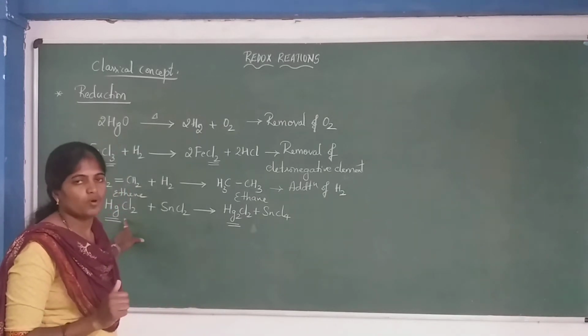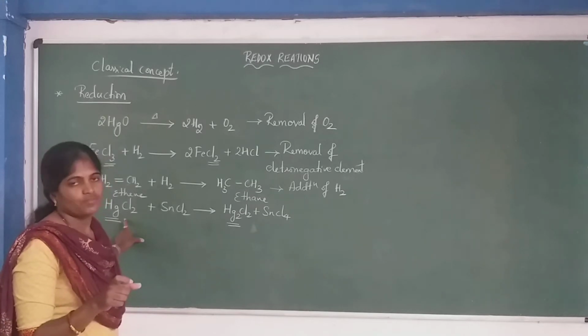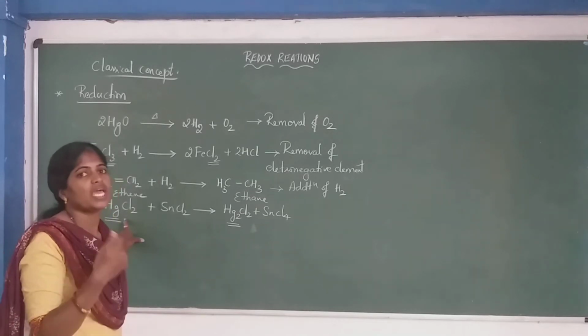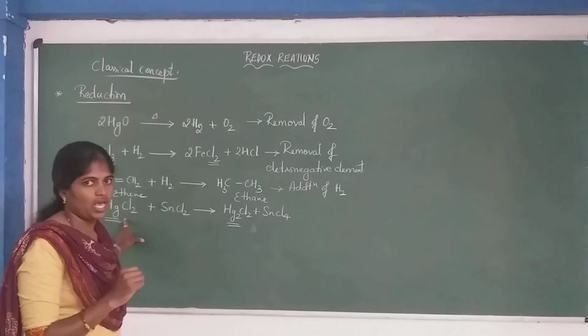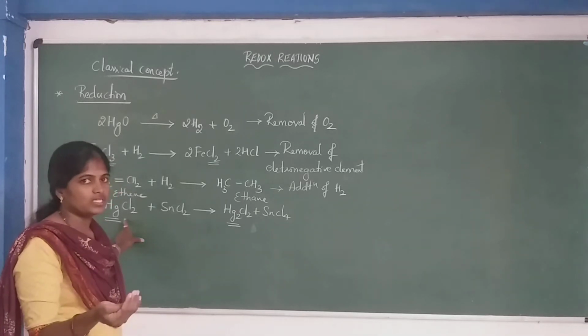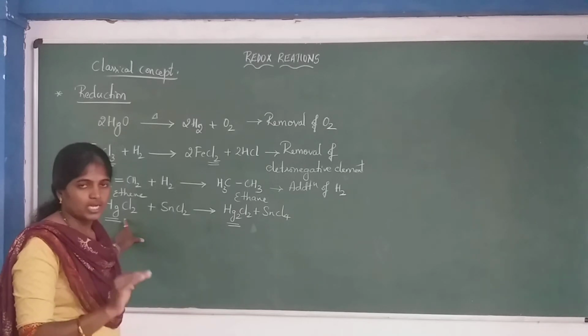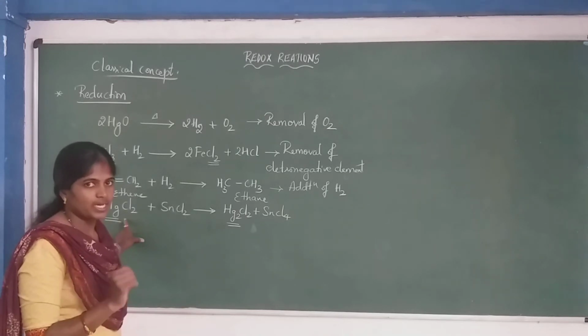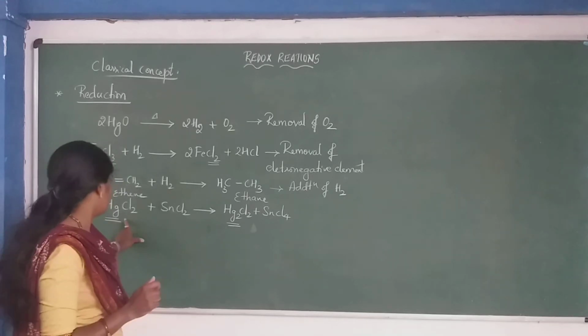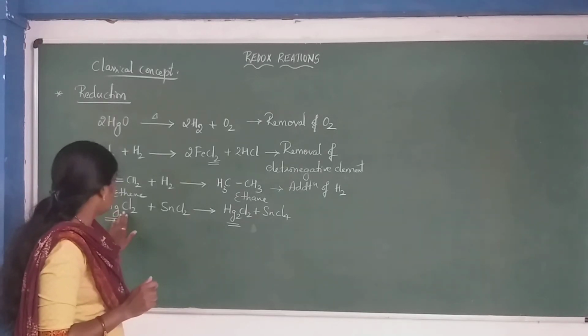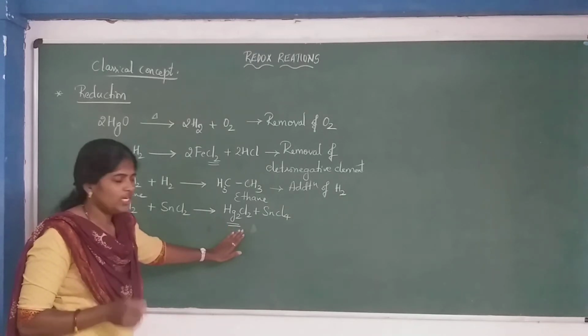So what has happened here is that Hg is nothing but the electropositive element. What do you mean by electropositive element? Electropositive elements are those elements which carry positive charge, meaning which donate electrons. When they donate electrons, we call them electropositive elements, meaning those elements which have positive charge. So Hg is converted to Hg2.